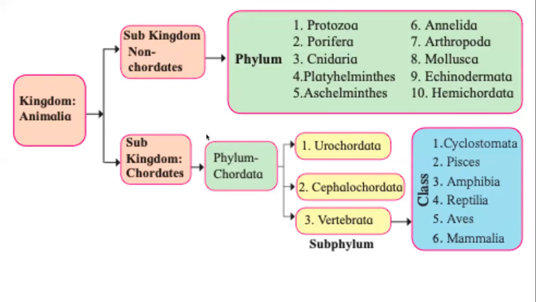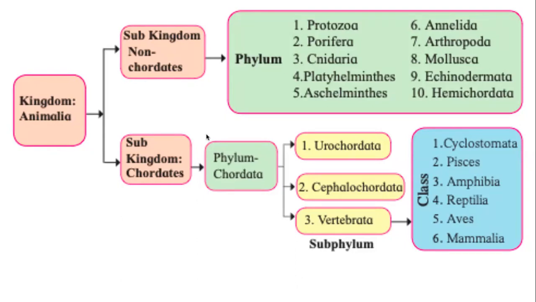We will study about the hierarchy. At the top is kingdom, then we have subkingdom, and below that is phyla. The chordates, on the other hand, belong to just one phylum. Chordata has only one phylum, Chordata. This is the reason why in some places chordates is written and in others chordata. For phylum, the word chordata is used. For subkingdom, chordates is used.